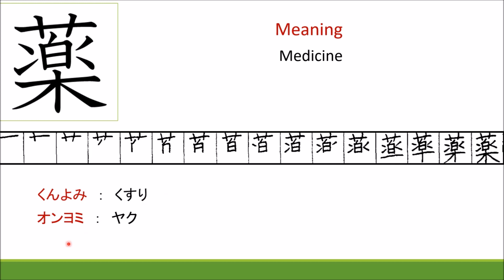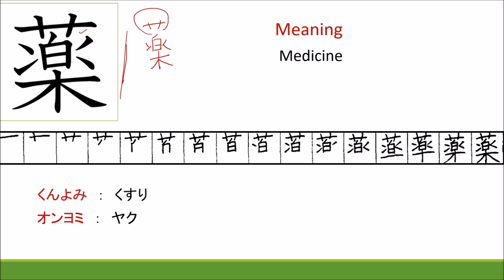Kunyomi, kusuri, onyomi, yaku. This kanji has kusakanmuri on top. First divide this kanji.